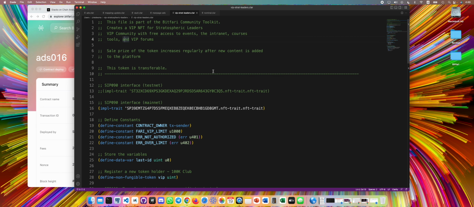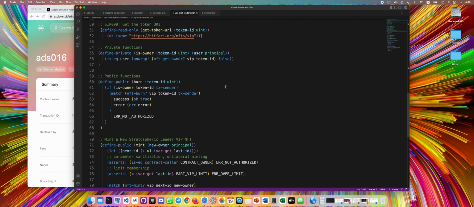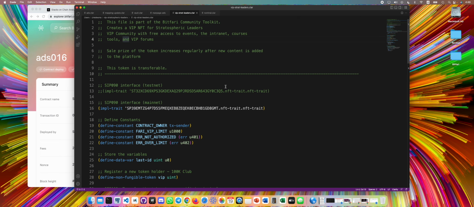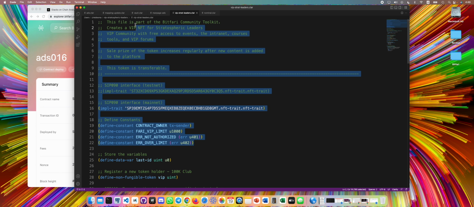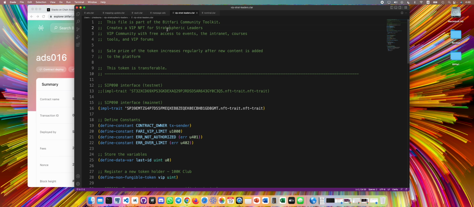The VIP NFT, now looking at a different contract, was shipped last week. We now have 10 VIPs, if I'm not mistaken. So that was an increase of 50% on the number of VIPs. I think it's 12 actually, 12 VIPs, and previously we had 8. So that's a 50% increase. Very happy with this program where people can become stratospheric leaders and join a private community and talk about the platform in a pretty deep and technical fashion.